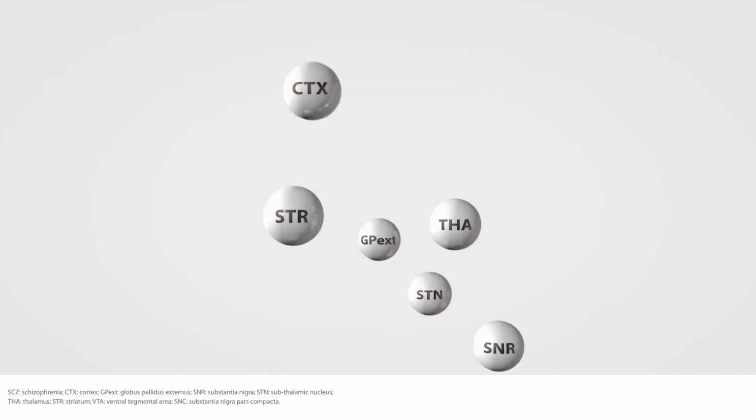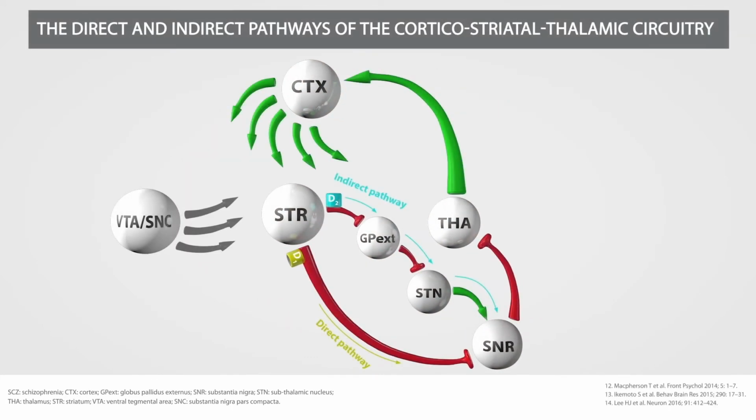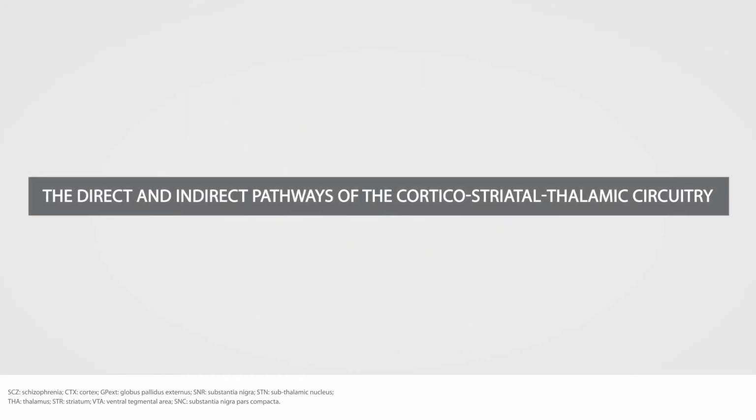The striatum is linked to the substantia nigra via 2 distinct downstream pathways. The direct pathway, controlled by stimulatory dopamine D1 receptor-expressing neurons, and the indirect pathway, controlled by inhibitory dopamine D2 receptor-expressing neurons. The structures within the corticostriatal thalamic circuitry are connected by excitatory glutamatergic signals and inhibitory GABAergic signals. The direct and indirect pathways of the corticostriatal thalamic circuitry.